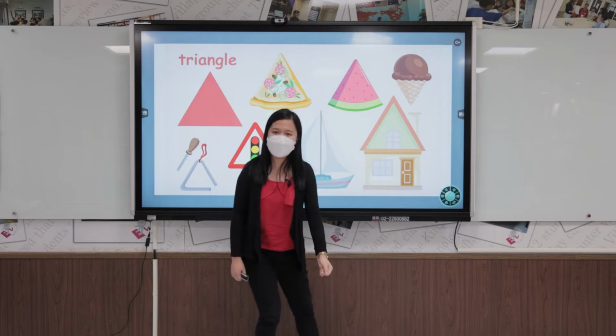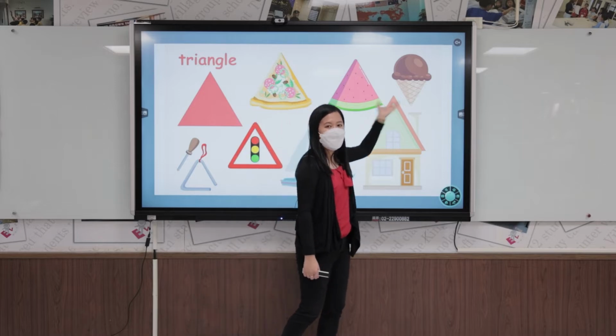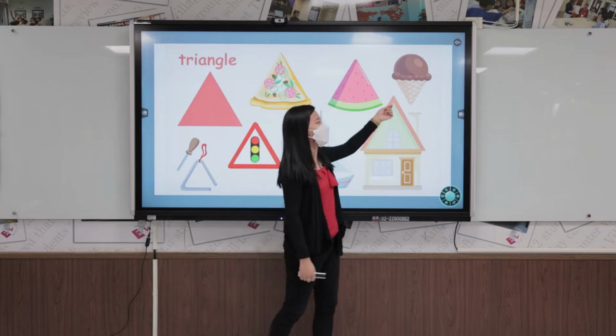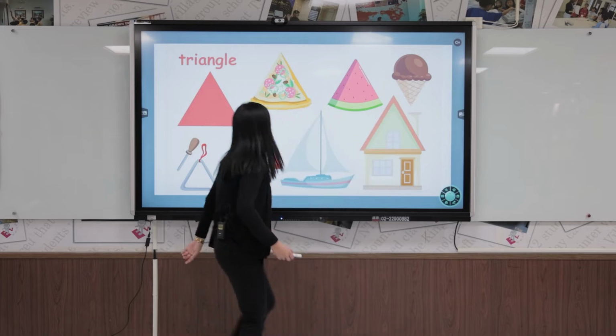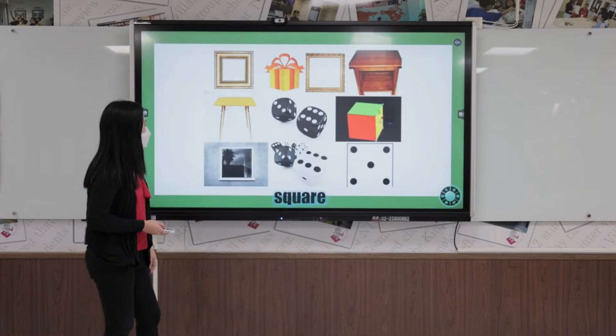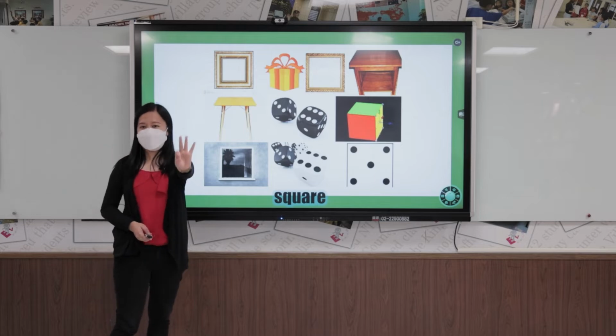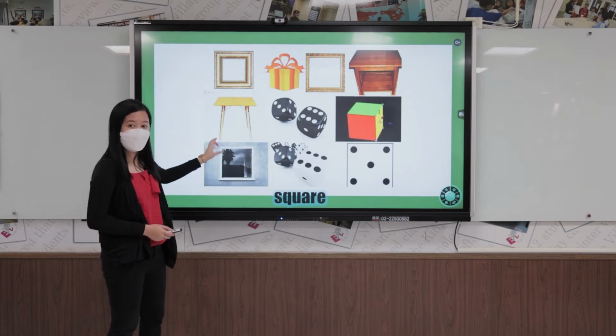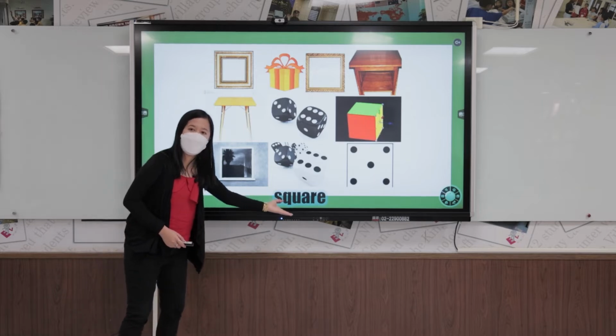It's also a triangle and a lot more. Just like your favorite ice cream cone. Okay? Next. Okay, so the third shape we are going to discuss is a square.